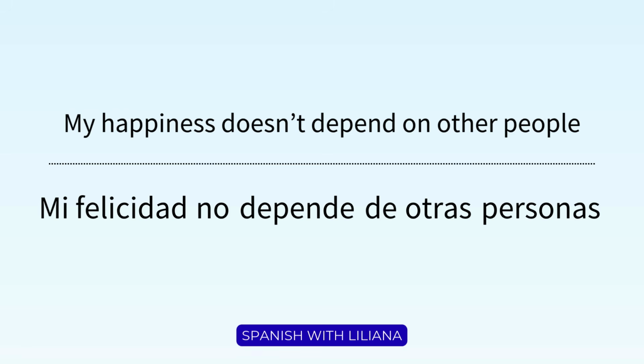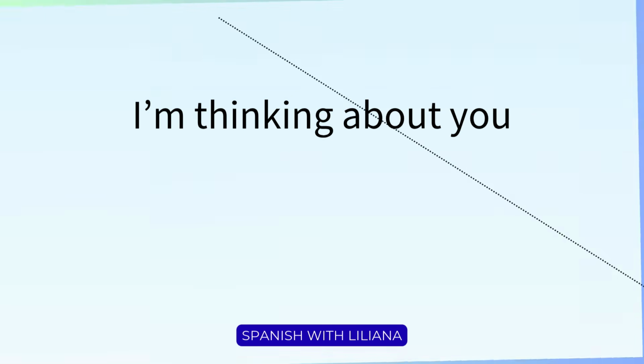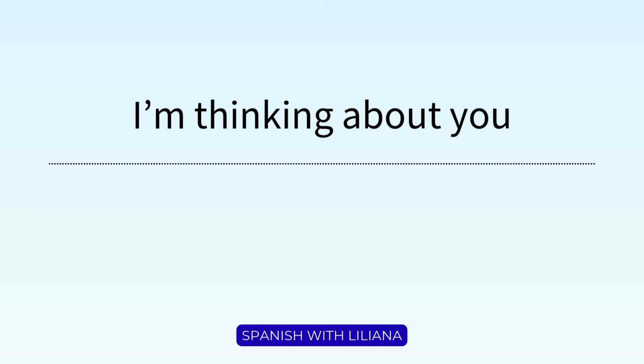So personas could mean persons. In Spanish, that's more common than using gente for this type of sentences. Gente means people. But here it's more common to use personas. Mi felicidad no depende de otras personas. And again, we see here that depend on gets translated to depende de. All right, let's take a look at another verb. I'm thinking about you. How would you say that in Spanish?